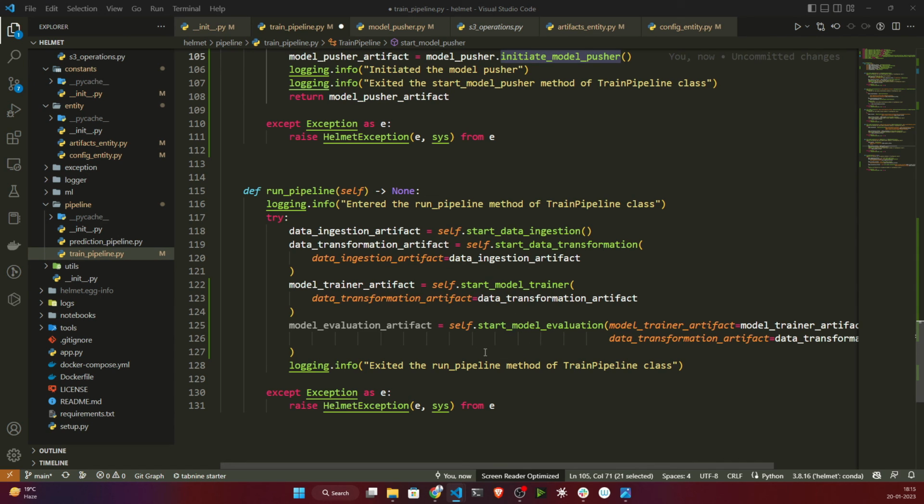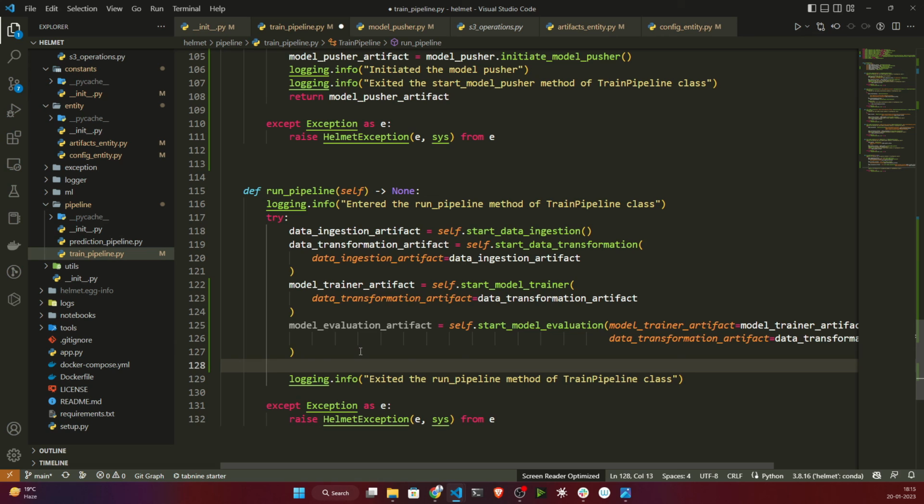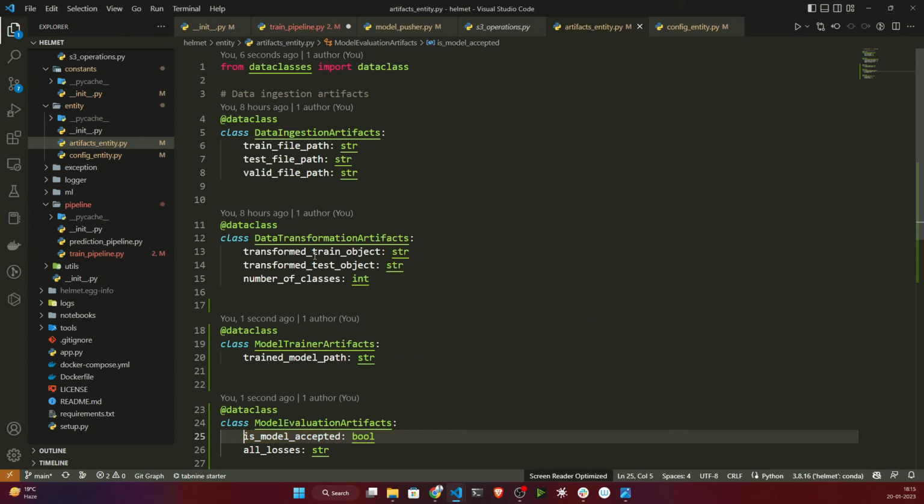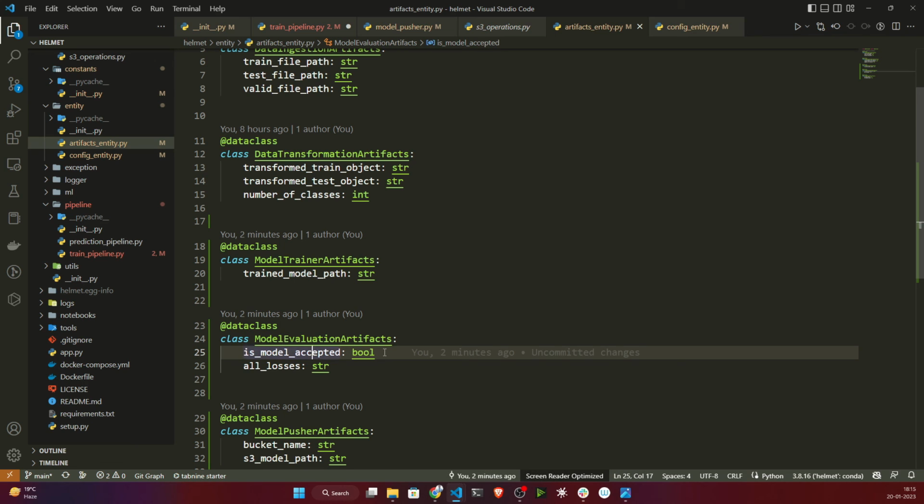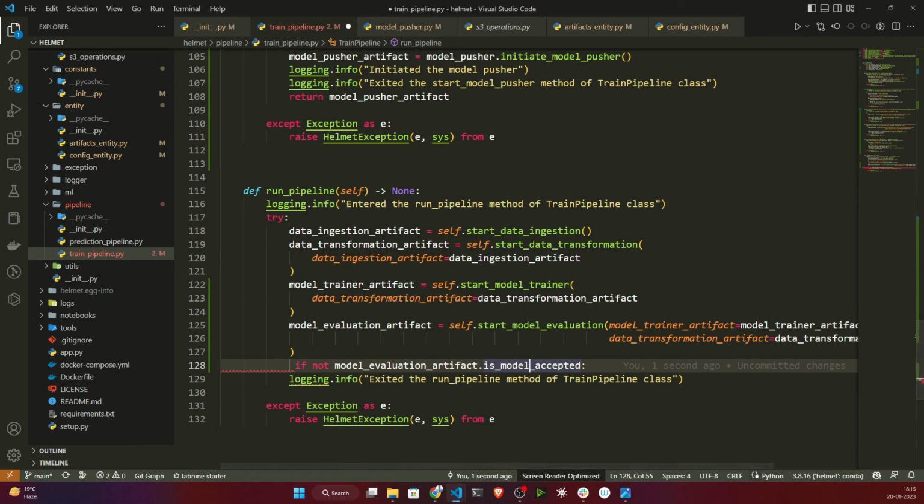do one conditional check. Suppose if model evaluation artifacts is model. Is model is a variable here. If it is true, then I will. So if it is not true, here if you see I have given if not true, so it will raise one exception.